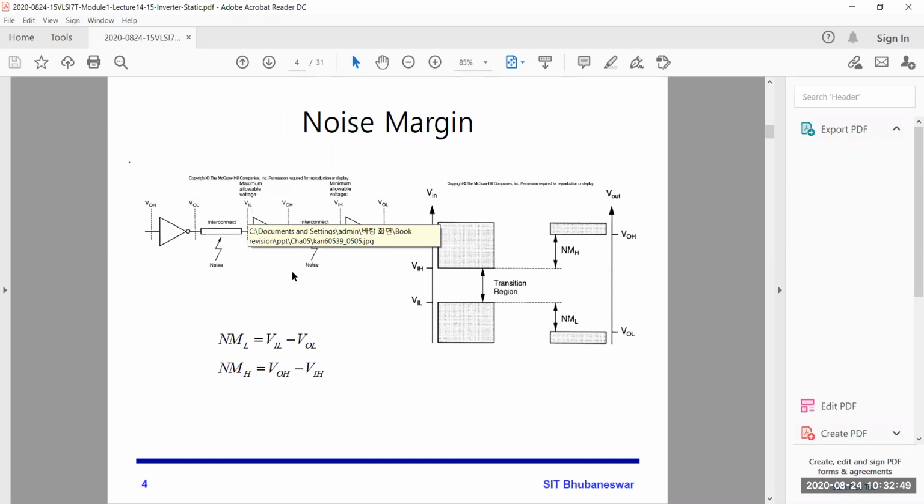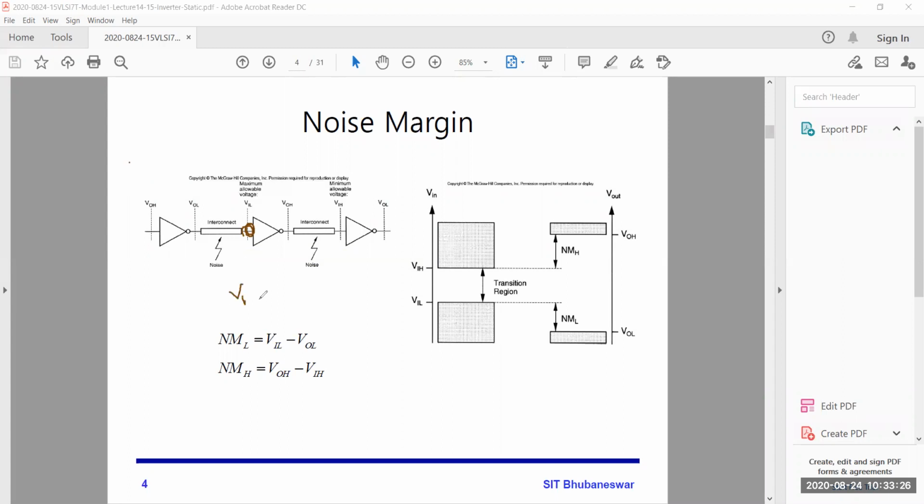If it will be greater than that VIL, meaning the input is greater than VIL due to noise, so at this point, suppose this is some V1.